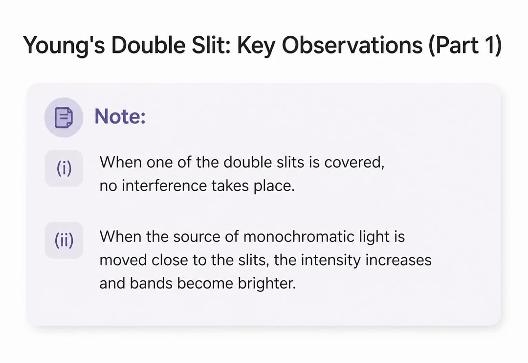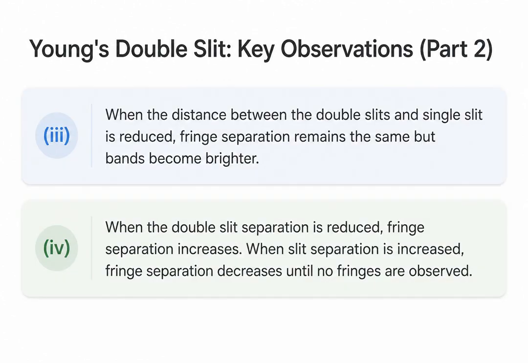There are several important experimental observations to note about this setup. First, if you cover one of the double slits, the interference pattern completely vanishes because you no longer have two overlapping wave trains. Second, if you move the primary monochromatic light source closer to the slits, the overall intensity of the light passing through increases. This does not change the spacing of the fringes, but it does make the bright bands significantly brighter and easier to see. What happens if we adjust the internal distances of the apparatus? If we reduce the distance between the single slits and the double slits, the fringe separation on the screen remains unchanged, but again, the bands become brighter due to the higher intensity of light reaching the double slits.